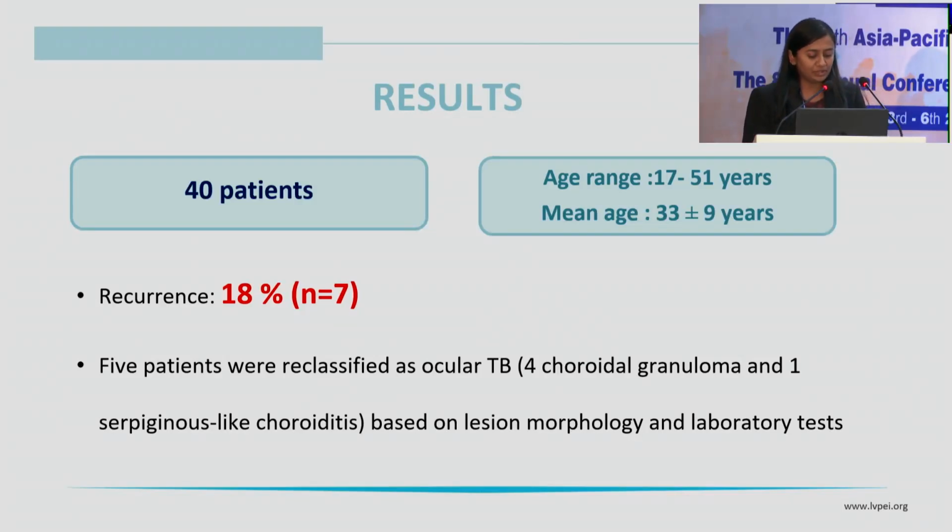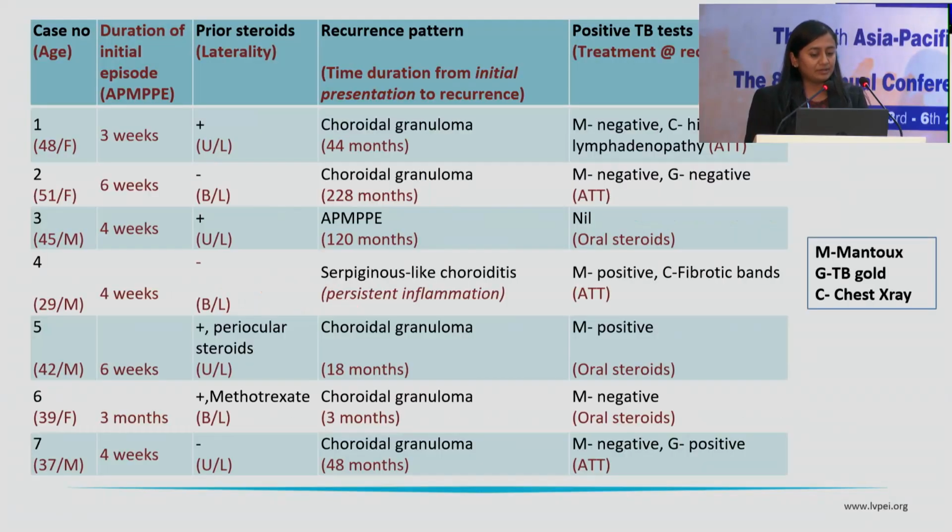A total of 40 patients met the inclusion criteria. The cohort had a mean age of 33 plus or minus 9 years. We saw that recurrence was noted in 18%, that is 7 patients, and 5 of these patients were reclassified as ocular TB. If you look at this table, 5 patients were reclassified as choroidal granuloma, and 1 had serpiginous-like choroiditis, based on lesion morphology, along with laboratory tests and a chest X-ray wherever required. Out of the 7, 2 were treated with only oral steroids, and the rest required anti-tubercular treatment.